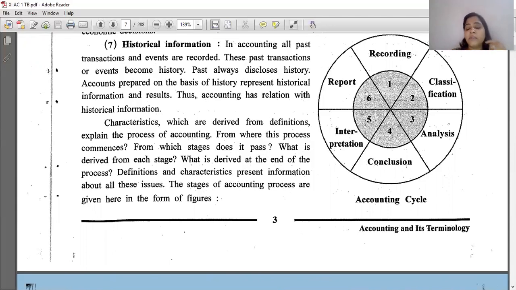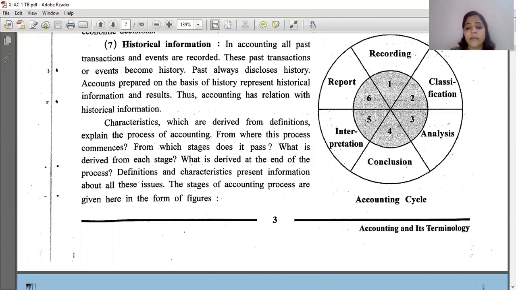So let us see, we had seen the characteristics of accounting. What are the characteristics we had seen? The most important characteristic was that it should have financial characteristics, right? Now, characteristics we had completed, and the last one was historical information. Now, what is historical information? I had given you the example of Reliance Industry: when it was started, and now also they have the records of historical information. Accounts give the historical information.